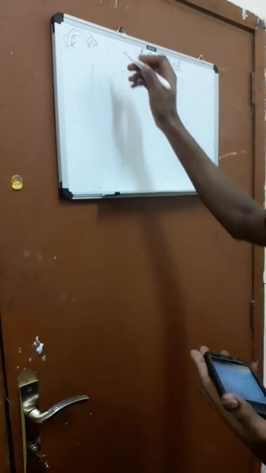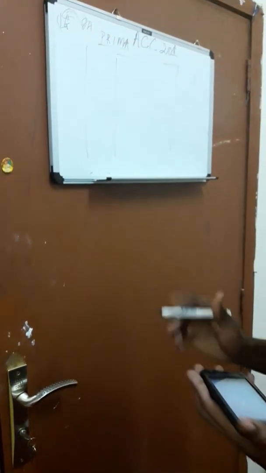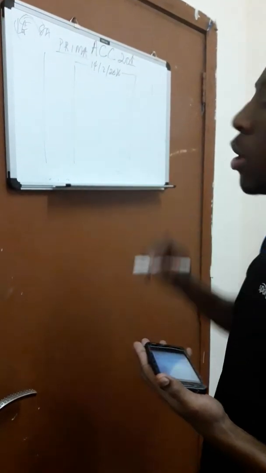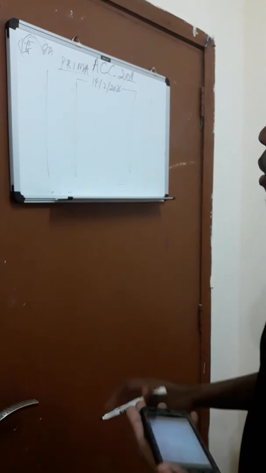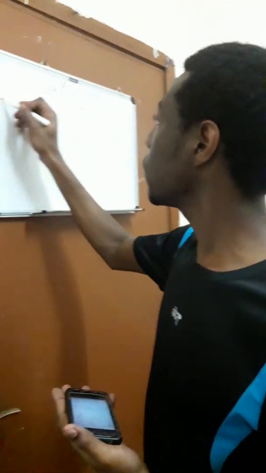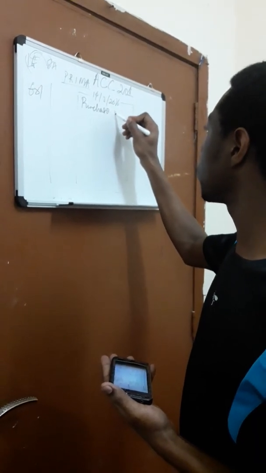Now we are in Prima's book. Prima is the customer and he's buying. Okay, so when Prima is buying, this is the 14th of February 2016. When Prima is buying, Prima is going to be receiving the goods, right? When you buy goods, you receive the goods, you the customer. So it therefore means that in this case, we are going to debit account 601, which is purchase of goods, showing that Prima has bought the goods.